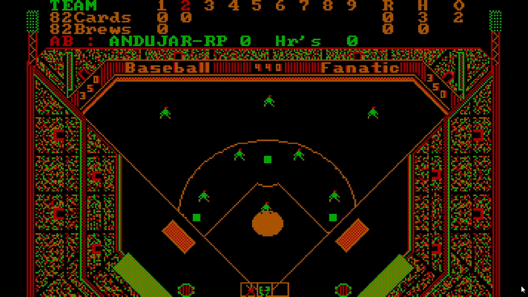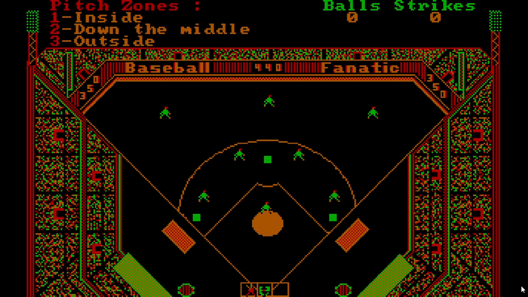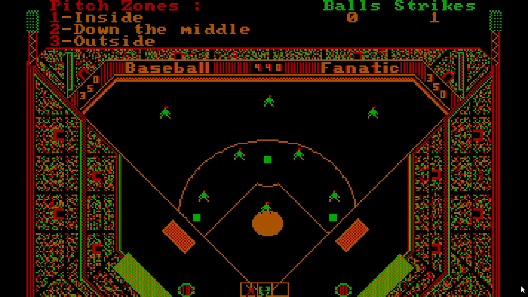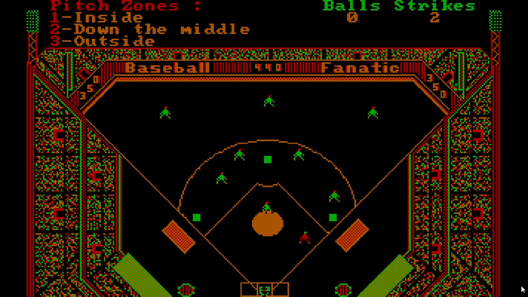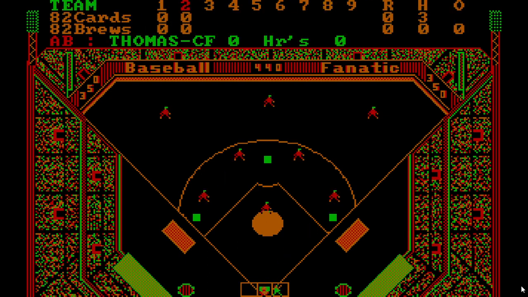Batter is out on a close play. Andujar. Change up. Slider. Fastball. Batter's out. Alright.